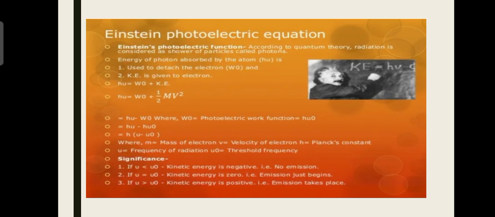hν minus hν0, therefore we write it as h(ν minus ν0), where m is the mass of electron, v is the velocity of electron, h is the Planck's constant, ν is the frequency of radiation, and ν0 is the threshold frequency. Significance. Number 1, if ν is less than ν0, kinetic energy is negative, that is no emission. If ν equals ν0, kinetic energy is 0, that is emission just begins. Third, if ν is greater than ν0, kinetic energy is positive, that is emission takes place.